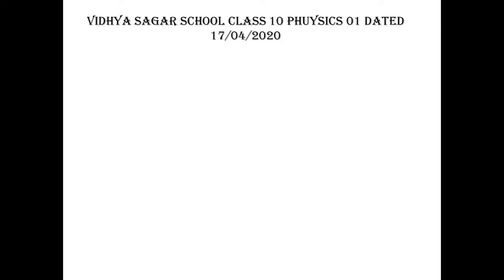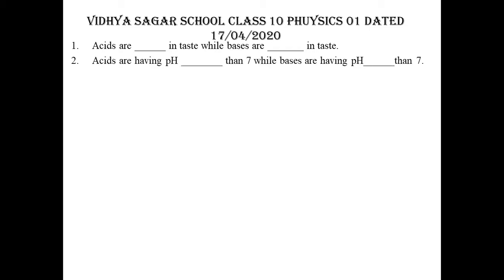Come to the next. That is your worksheet that you have to complete on the same day. If you have some difficulty, you can ask in our comment section. You can see the first question on your screen. Acids are sour in taste, while bases are bitter in taste. Acids have pH less than 7, while bases have pH greater than 7. What is pH and its relation with the pH scale? We will talk about it in our next lecture.